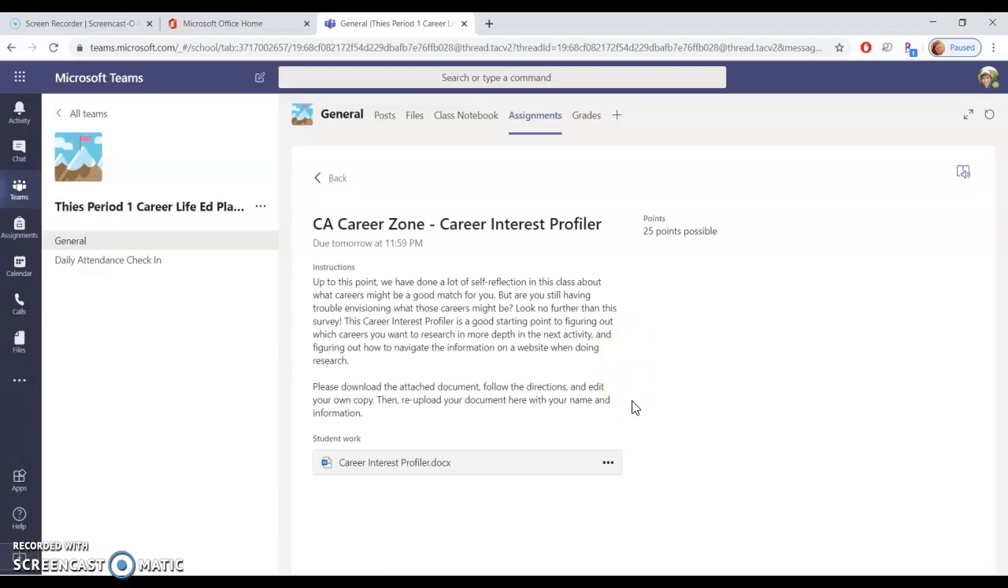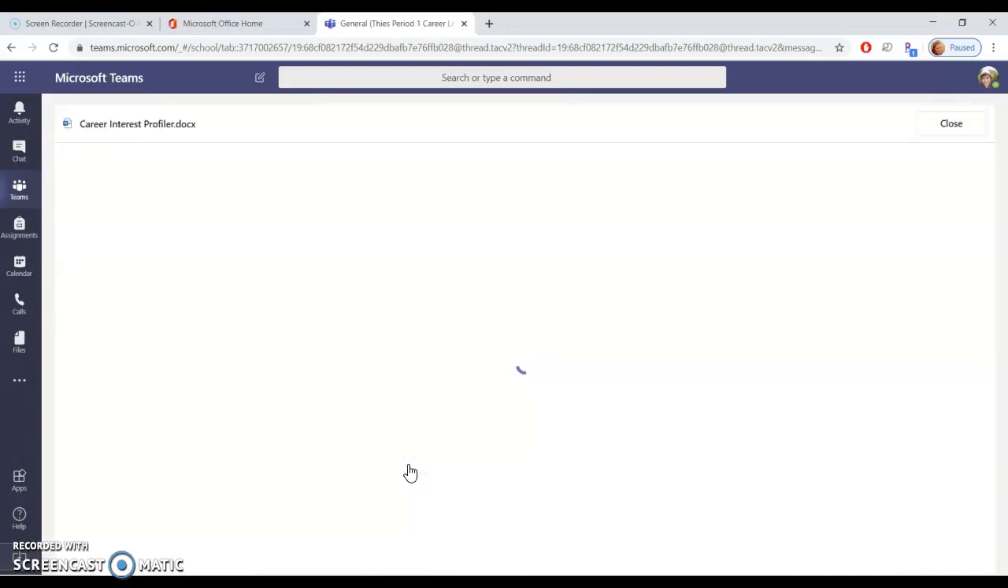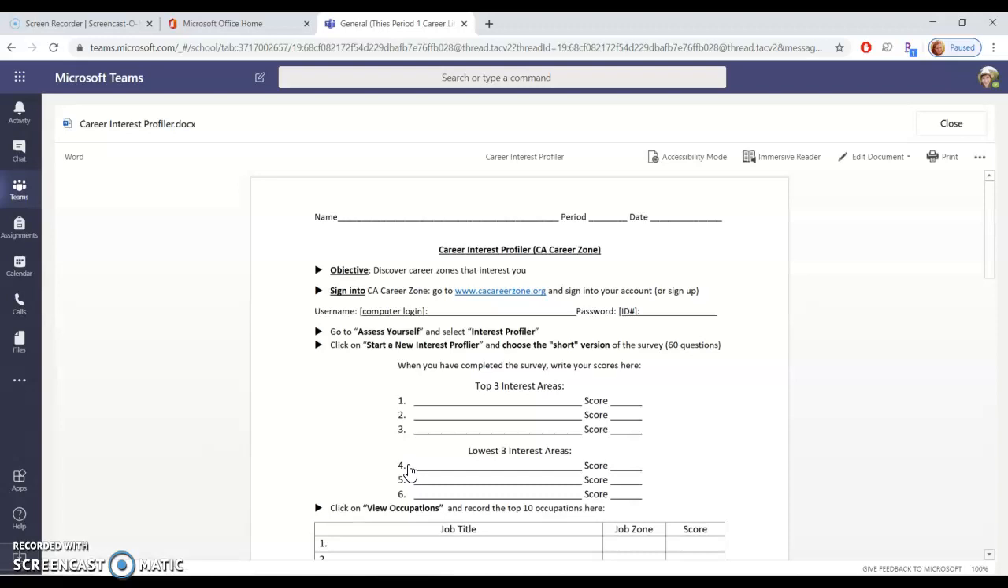Now, the hardest part about this is probably going to be downloading the actual document and figuring out how to edit yourself. It says, please download the attached document, follow the directions, and edit your own copy. Then re-upload the document here with your name and information. Okay, so here's how to do that. You click on the document itself. It's going to load, and this is actually a browser version of this document.